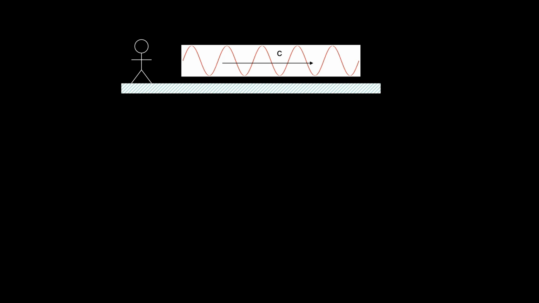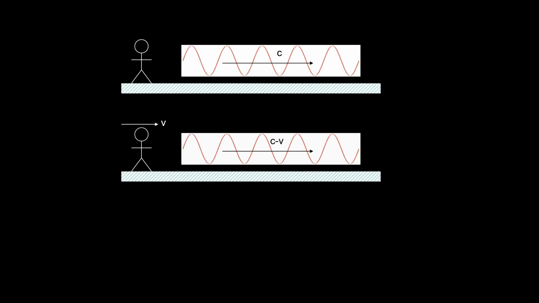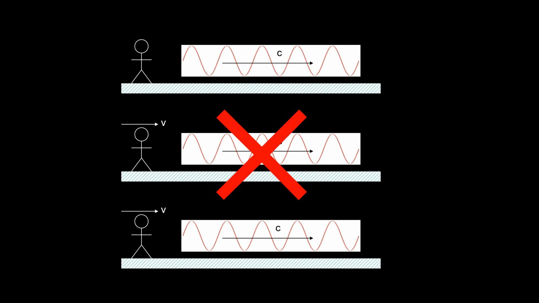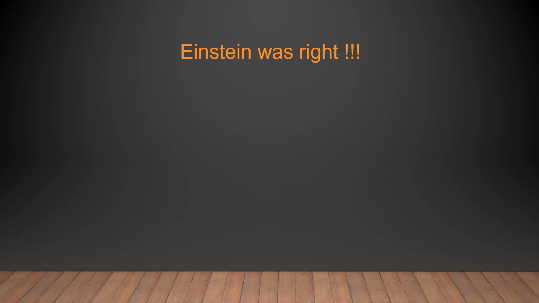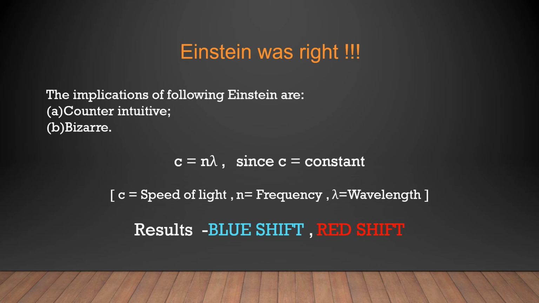The figure shows the speed of light relative to the observer. The observer who is at rest will see the light pulse going with the speed of light, which is approximately 300,000 km per second. If the observer is moving with speed v and the light pulse is moving in the same direction with speed c, then as per common sense the relative speed between them will be c minus v, but this is wrong. In physics we have seen so many times that common sense is not always true. As per Einstein, the pulse of light will always move with constant speed irrespective of the speed of the observer. And Einstein was right. The implications of following Einstein's postulates are counterintuitive and bizarre.